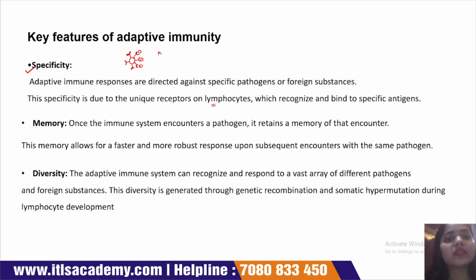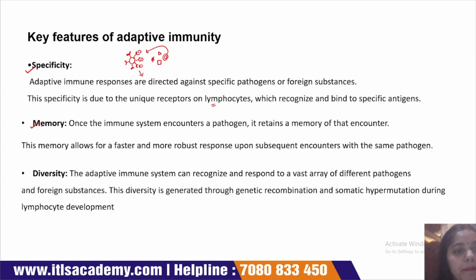Suppose this is a foreign particle. This is a different shaped foreign particle. Only spherical shaped foreign particles bind to this receptor and activate the adaptive immunity. That's why, due to this specific receptor, this adaptive immunity shows specificity.